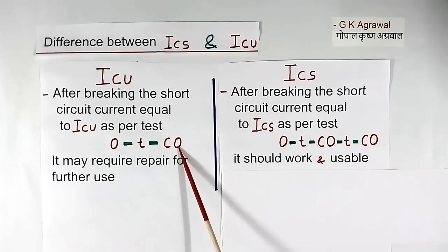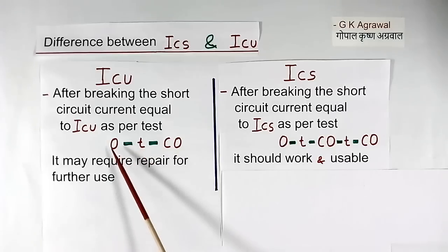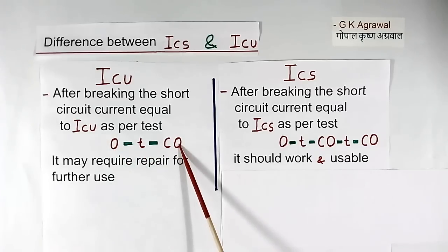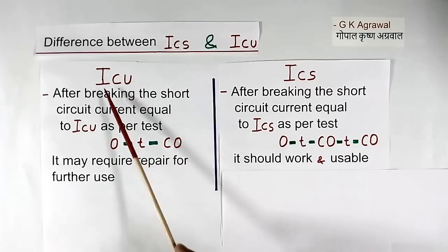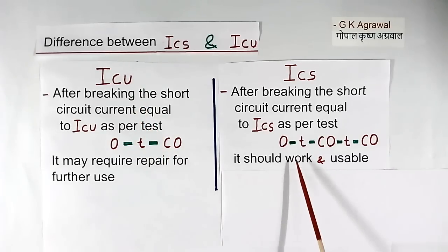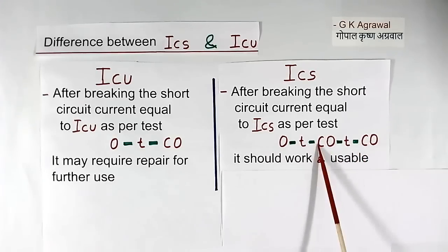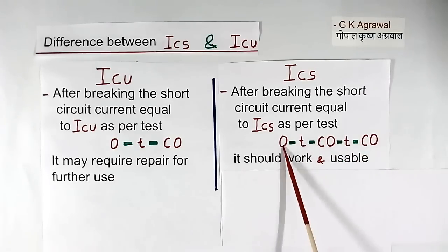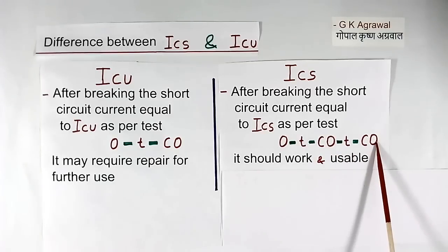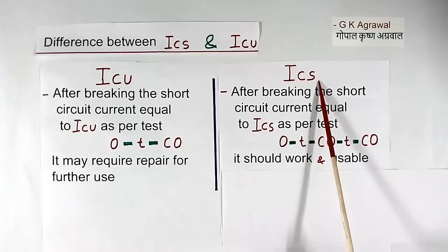Here we close manually one time and it opened twice automatically due to short circuit ICU current, and it required repair. In this case, we close 2 times manually and it opened 3 times automatically due to short circuit current equal to ICS.